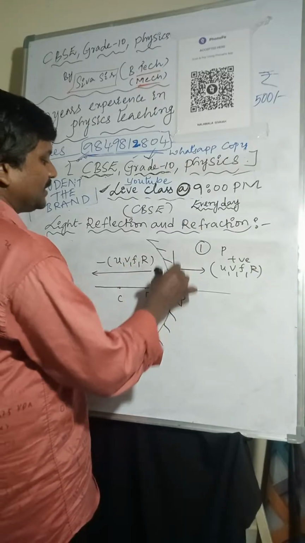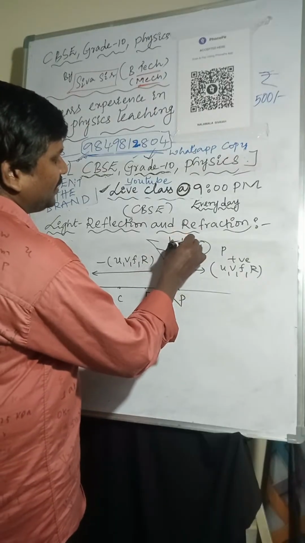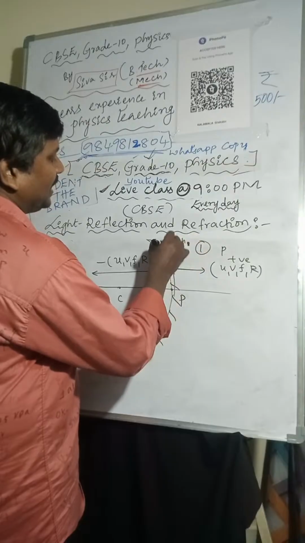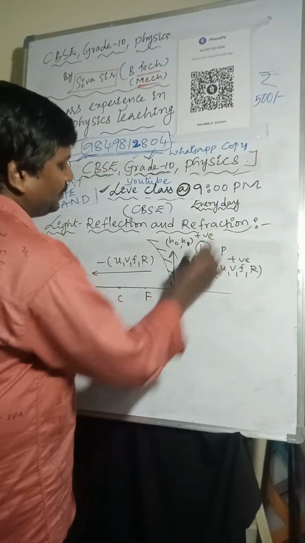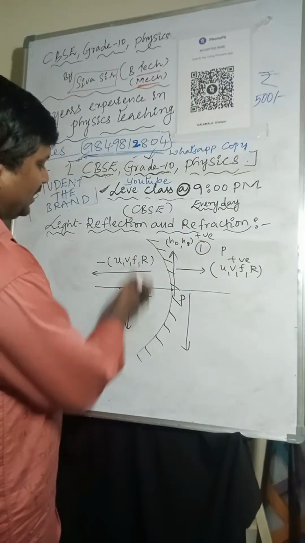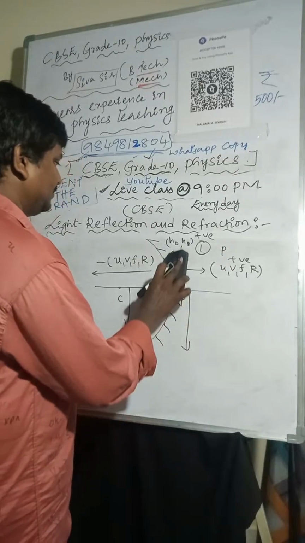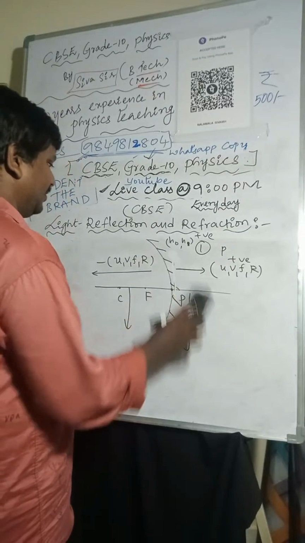Above the principal axis, the height of the image and the height of the object are both positive. Below the principal axis, we can take it here too, since the object is placed in front of the mirror, right? That's why I'm taking it here. Okay, fine.